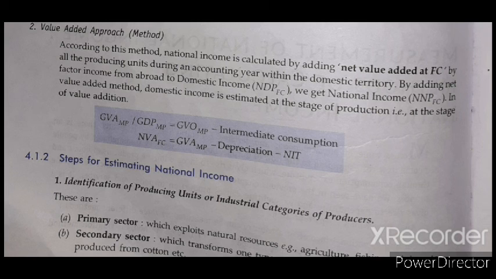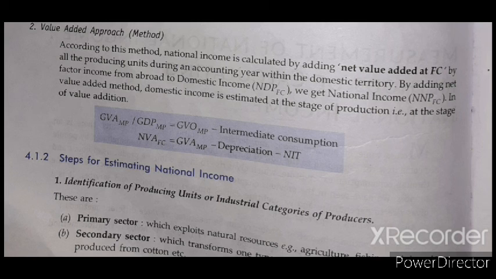Domestic income, as I have already told, is NDP at factor cost. Whenever we have to calculate NNP at factor cost, what we have to add is NFIA, net factor income from abroad, so that we get the value of NNP at factor cost, that means national income. In the value added method, domestic income is estimated at the stage of production, that is, at the stage of value addition.